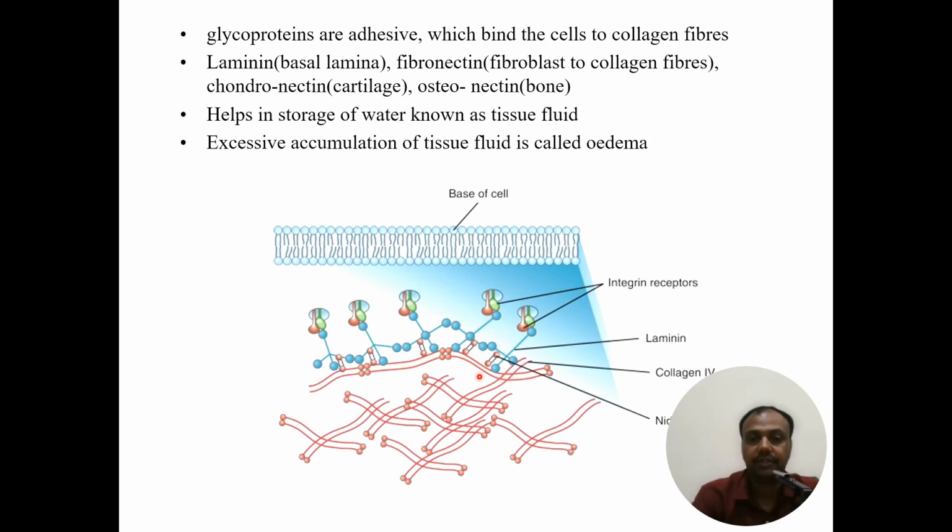Glycoproteins are adhesive material which usually bind the cells to the collagen fibers. There are different types of glycoproteins. Laminin, which is seen in basal lamina, fibronectin, seen in general connective tissue, which attaches fibroblasts to collagen fibers, chondronectin, seen in cartilage, osteonectin, which is seen in bone. They help to store water, and that is called the tissue fluid. But when there is excessive accumulation of tissue fluid, that condition is called edema.